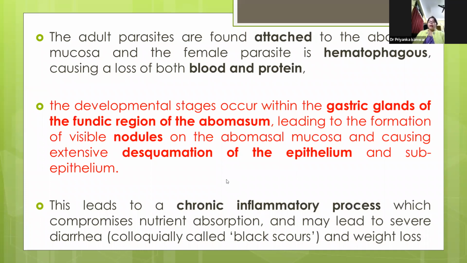The female parasite is hematophagous, causing a loss of both blood and protein. The developmental stages occur within the gastric glands of the fundic region of the abomasum, leading to formation of visible nodules on the abomasal mucosa and causing extensive deformation of the epithelium and subepithelium, leading to a chronic inflammatory process which compromises nutrient absorption and may lead to severe diarrhea and weight loss.